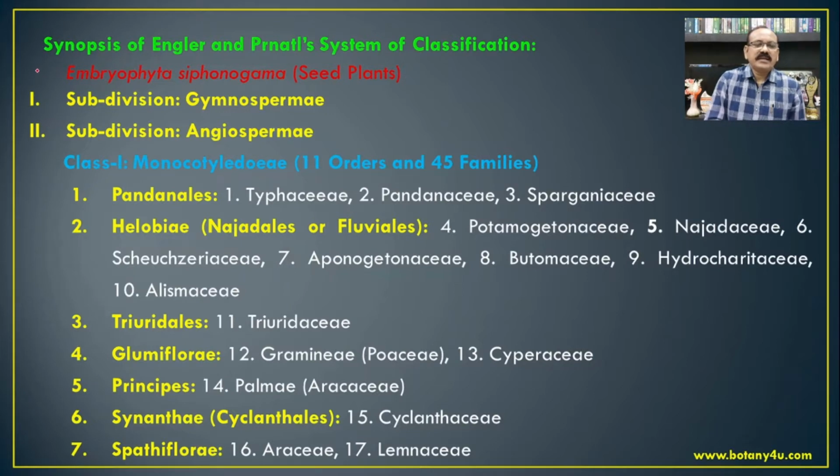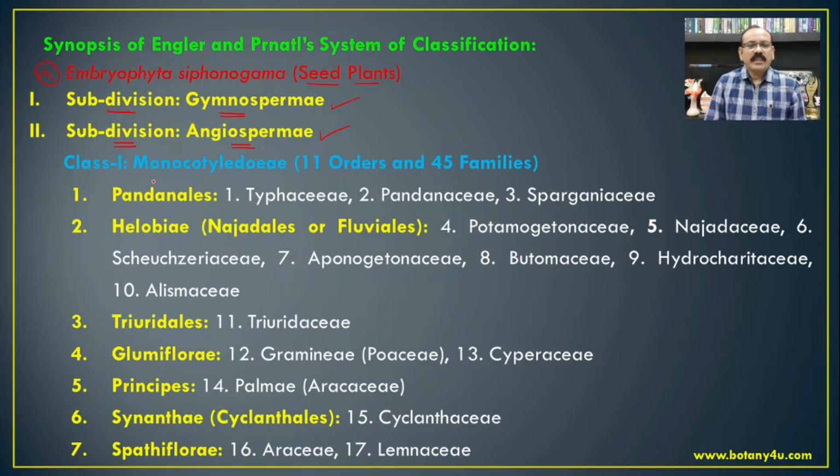As we have seen earlier, the 14th division of the system proposed by Engler and Prantl, that is Embryophyta siphonogama, the seed plants, is again classified into two subdivisions, that is Gymnospermae and the second subdivision Angiospermae. This indicates the gymnosperms are placed before the angiosperms, and this is one of the merits of the system of classification.